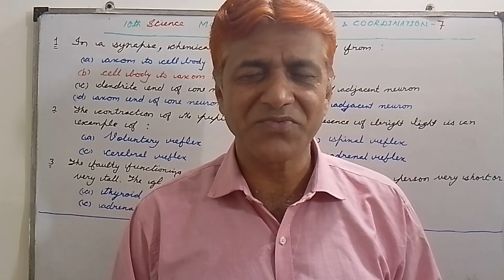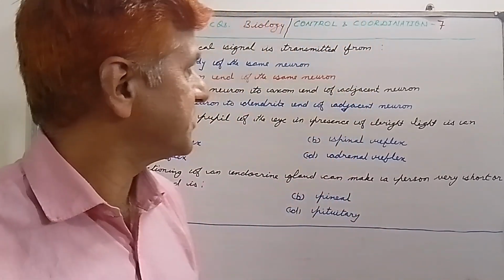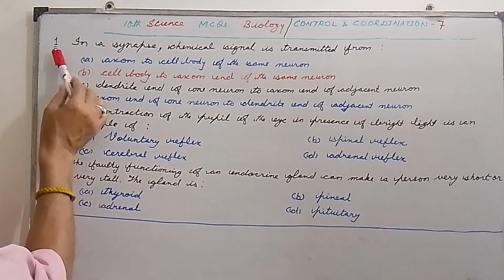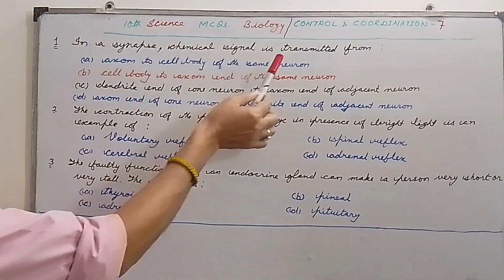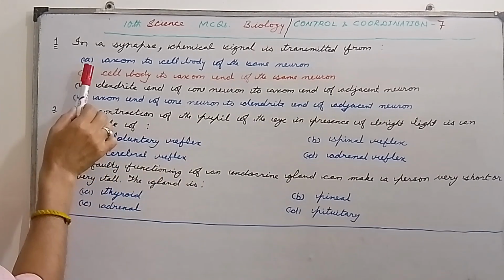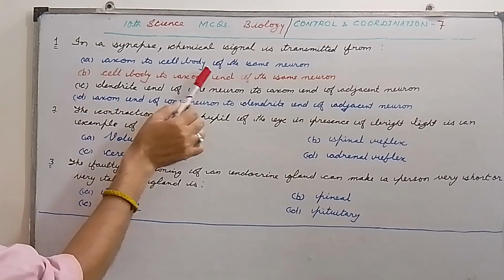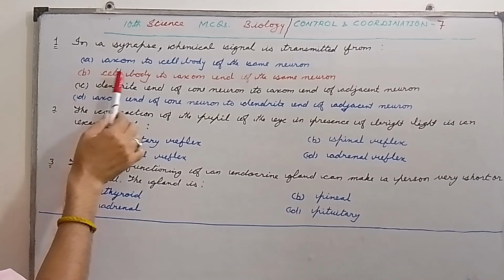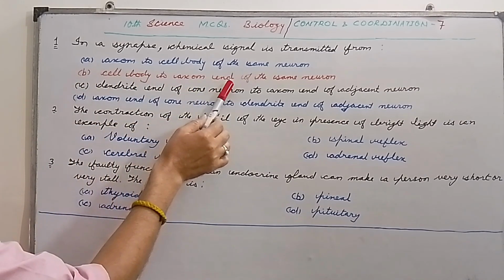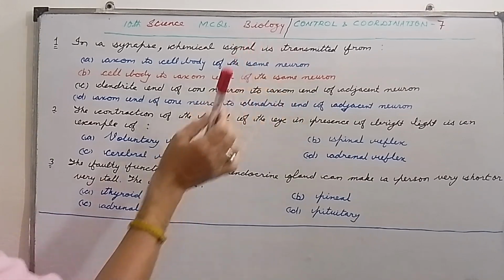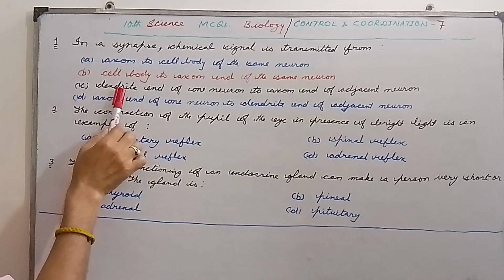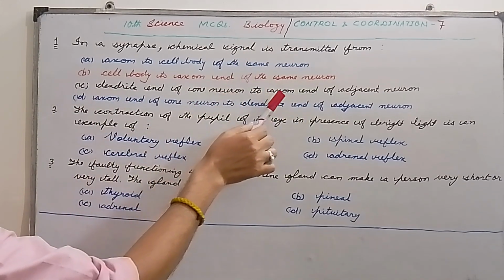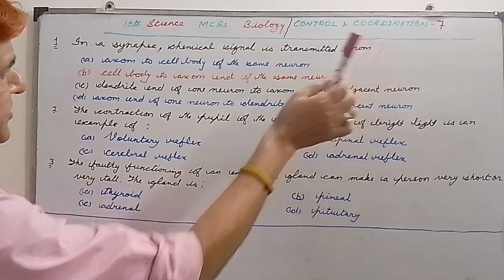The first question which we have taken is: in a synapse, chemical signal is transmitted from, first option is axon to cell body of the same neuron. Second is cell body to axon end of the same neuron. C is dendrite end of one neuron to axon end of adjacent neuron.